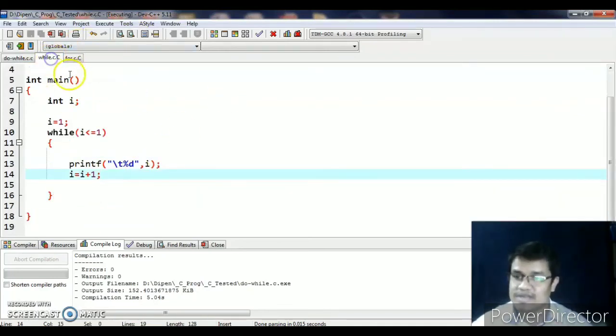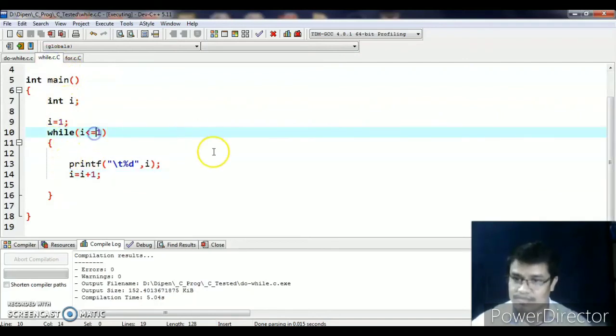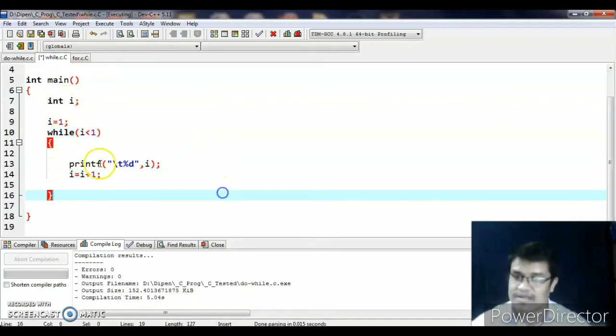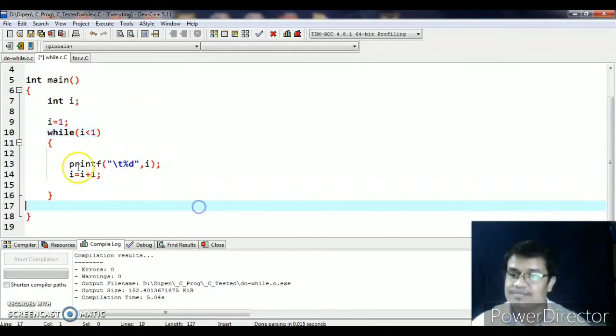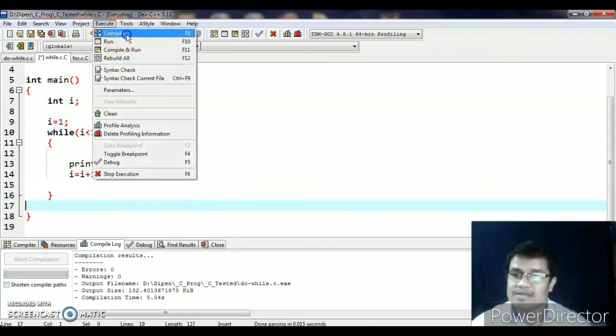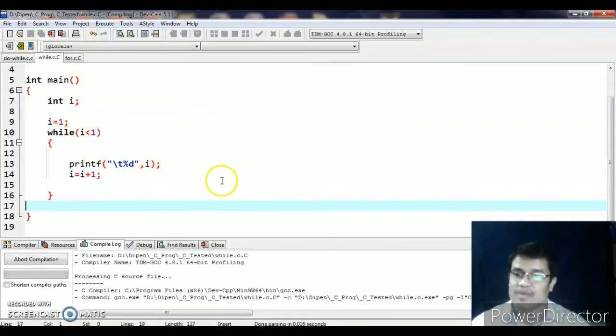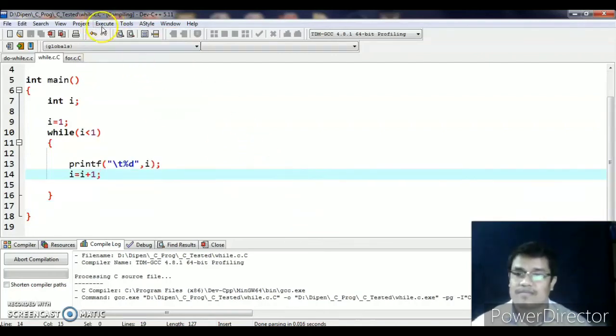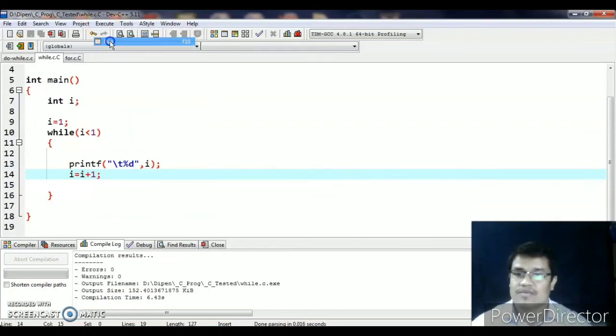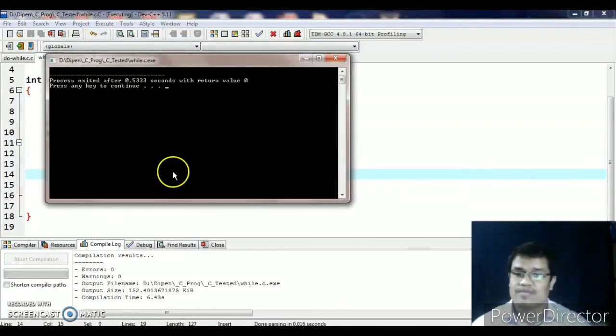But if I do the same thing in the while loop, the equal sign is erased here. If I compile this as a separate while program and run it, what is happening here? No output is coming. Why?